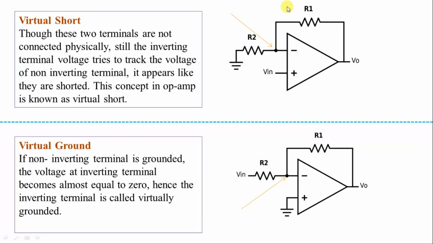Here I have explained the concept while making the op-amp a negative feedback. I have applied a Vin at the positive terminal, so this terminal will be close to Vin. Though they are not connected physically, since the voltage is more or less the same, it appears that they are virtually connected. That's why this concept is called the virtual short. And virtual ground is a special case of virtual short. If I make the positive terminal of an op-amp grounded, this voltage follows the ground, I mean 0 volts. So in that case this terminal is called virtually grounded.